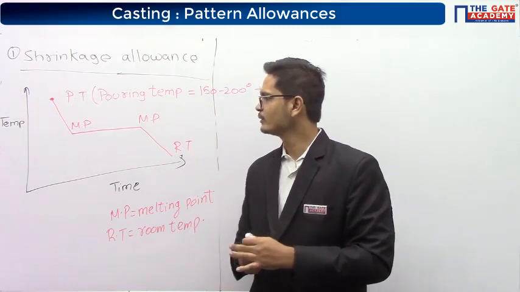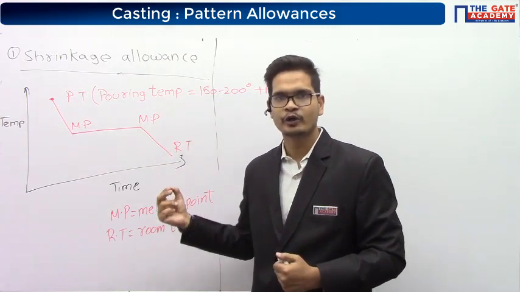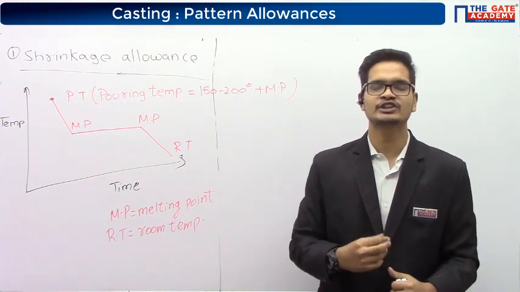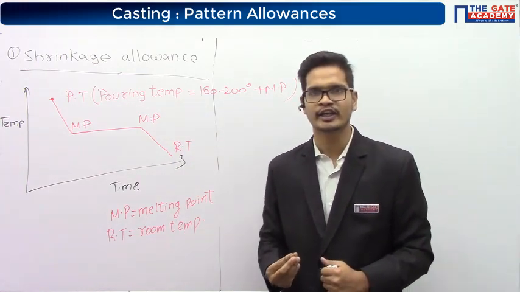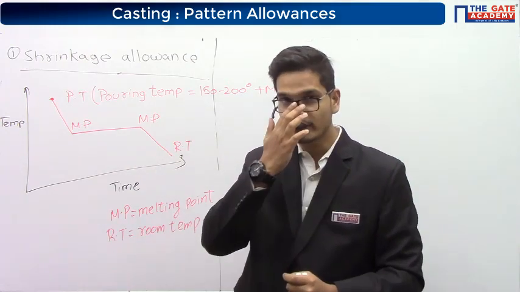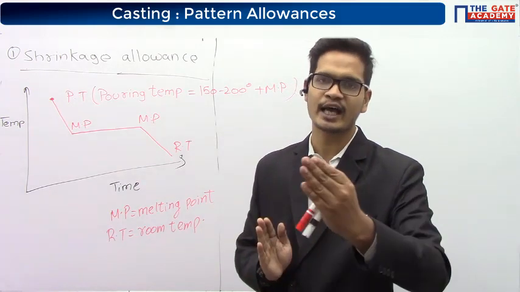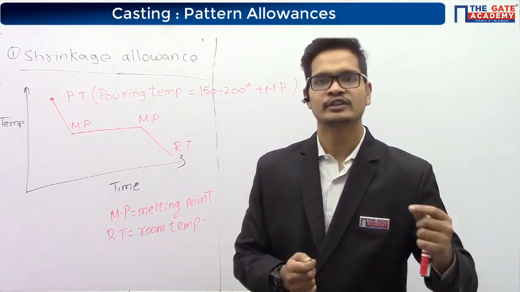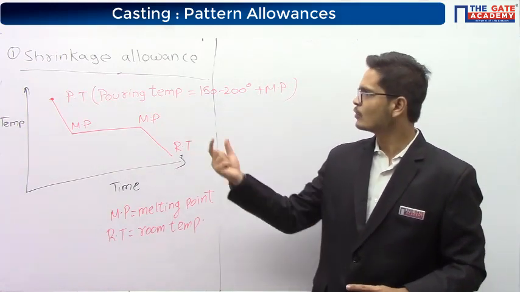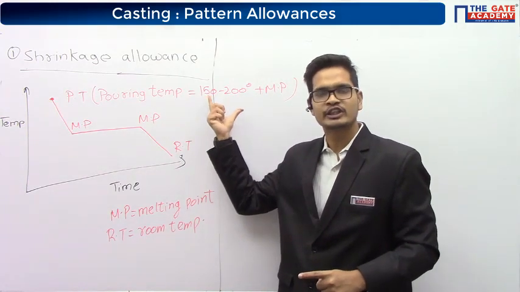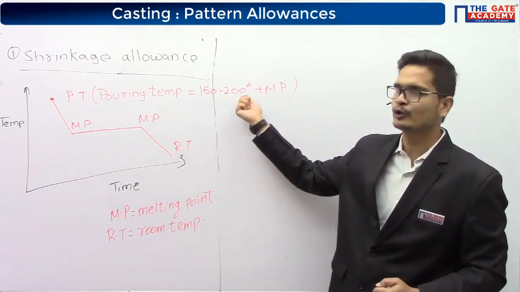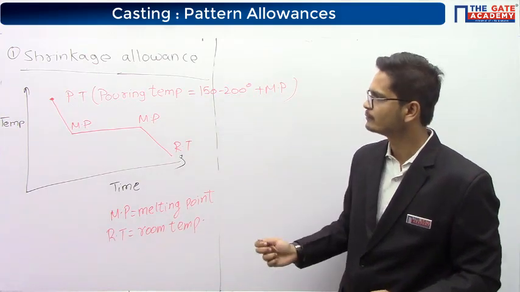So if you are keeping the molten metal exactly at the melting point temperature, when it comes in contact with the mold wall, it will lose heat and start solidifying even before the complete filling of the cavity. Hence, for complete filling of the cavity, we keep the temperature slightly higher than the melting point, so that solidification starts after complete filling. So keeping this higher temperature will give us time for the pouring of the molten metal. That's why we use 150 to 200 degrees higher than the melting point.